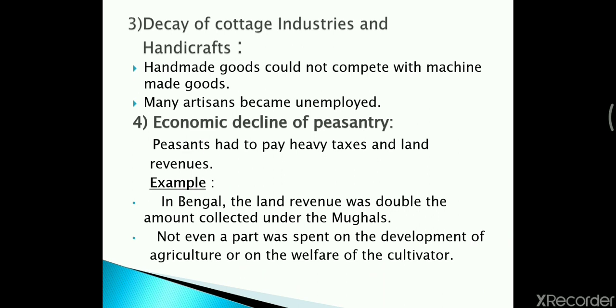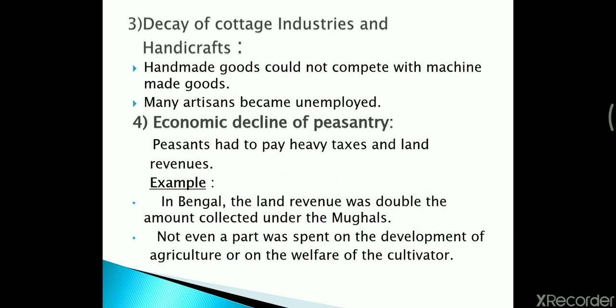Then, economic decline of the peasantry. Peasantry means farmers. Okay, peasant means farmer. So peasants had to pay heavy taxes and land revenues. For example, in Bengal the land revenue was double the amount collected under the Mughals.